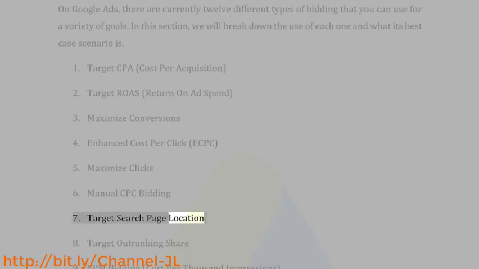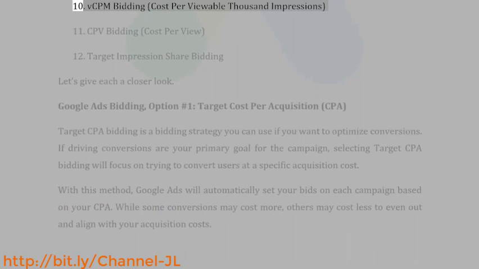Target search page location. 8. Target outranking share. 9. CPM bidding, cost per thousand impressions. 10. VCPM bidding, cost per viewable 1,000 impressions. 11. CPV bidding, cost per view. 12. Target impression share bidding. Let's give each a closer look.